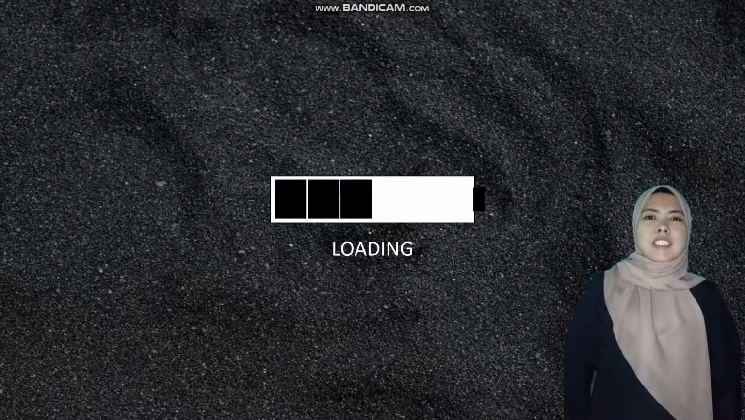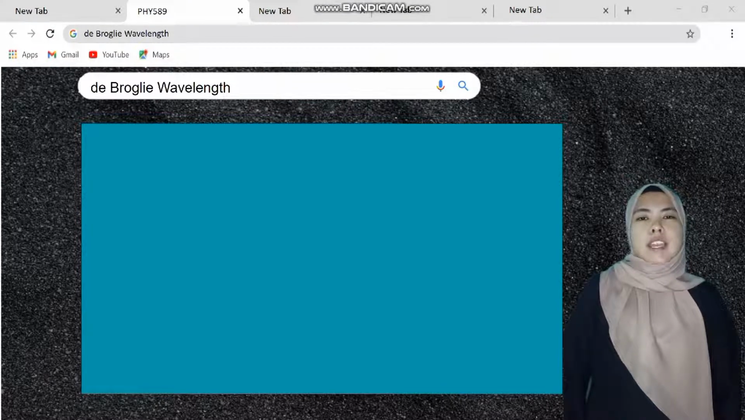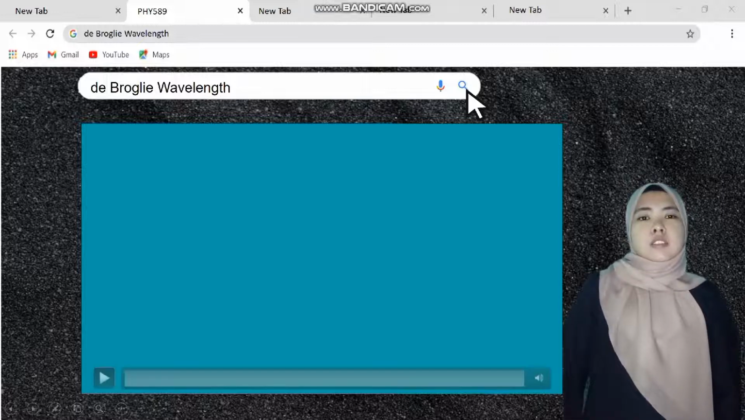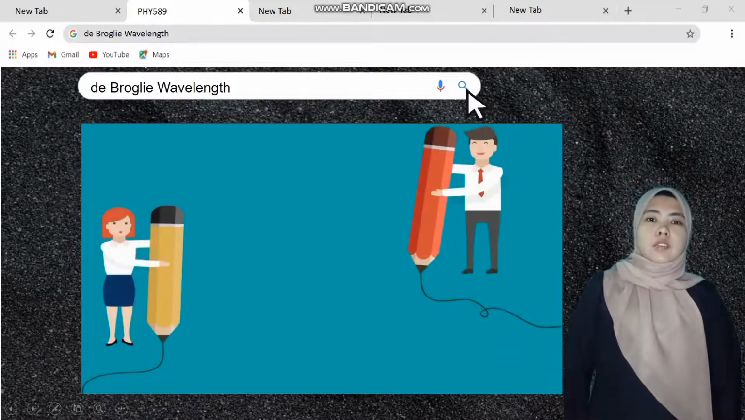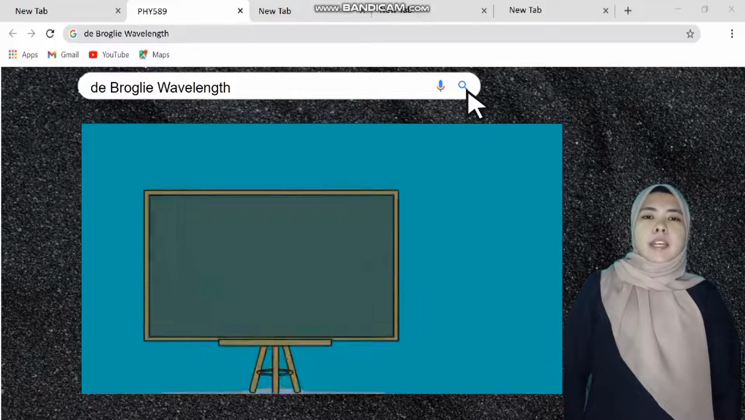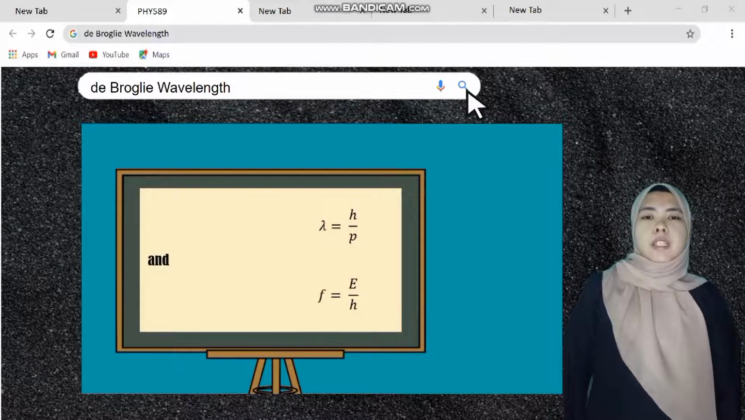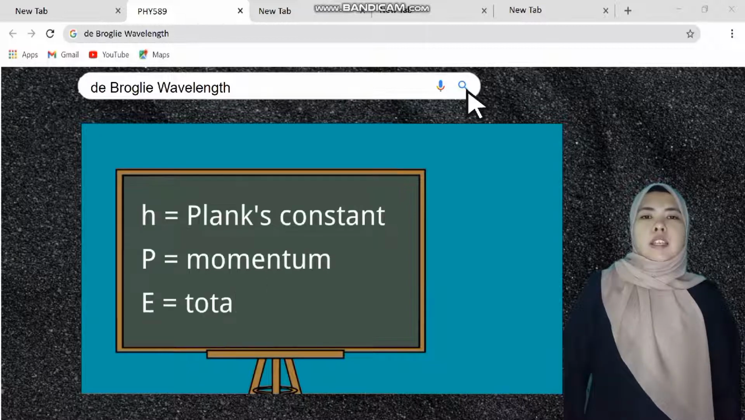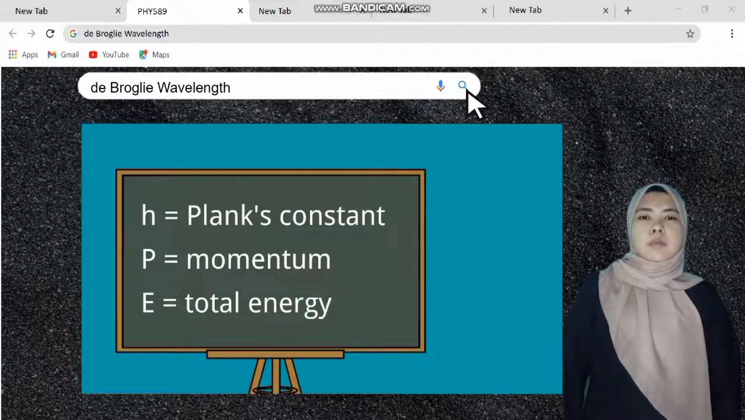Let's look at the de Broglie wavelength and take a look at de Broglie's ideas in more detail. He concluded that the wavelength and frequency of a matter wave associated with any moving object were given by lambda equals h over p, which is the de Broglie wavelength, and frequency equals E over h, where h is Planck's constant, p is the relativistic momentum, and E is the relativistic energy of the object.